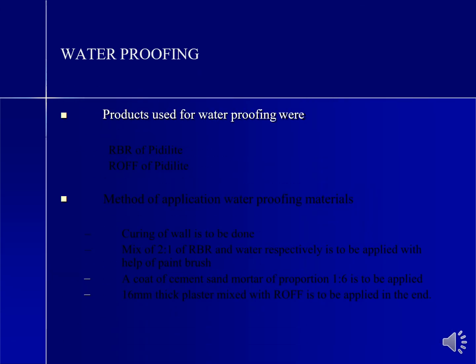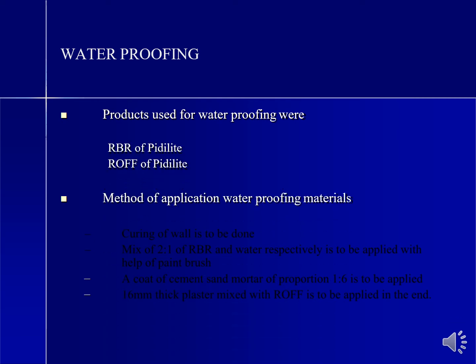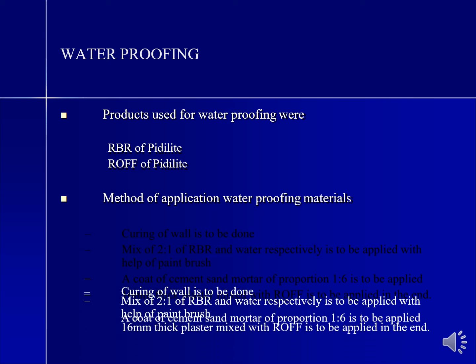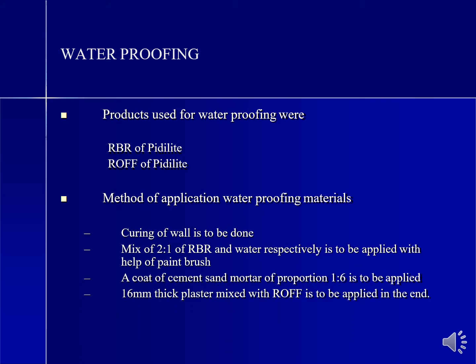Waterproofing. Products used for waterproofing are Fedalite or Rofe. Method of application: curing of the wall all over, then a mix of 2:1 RBR and water is applied with the help of a paint brush. A coat of cement and sand mortar in proportion 1:6 is applied. 16 mm thick plaster mixed with the Rofe is to be applied on the top surface.